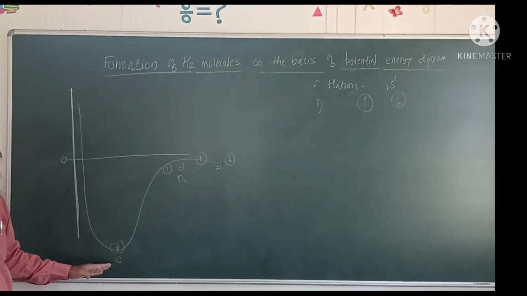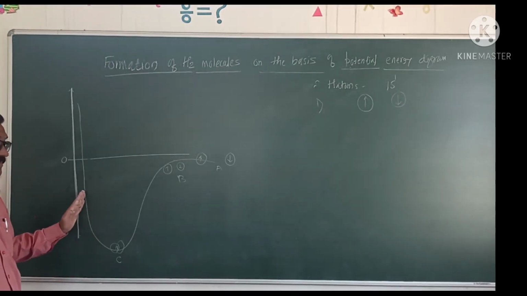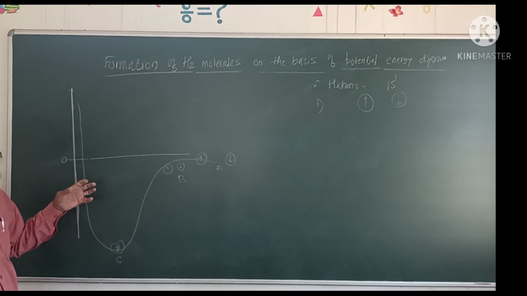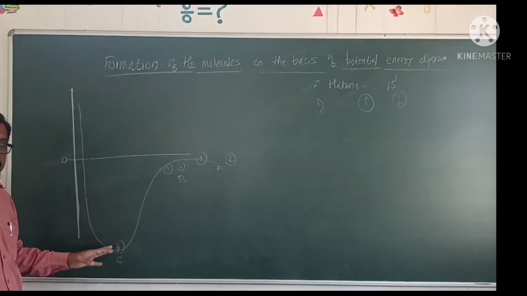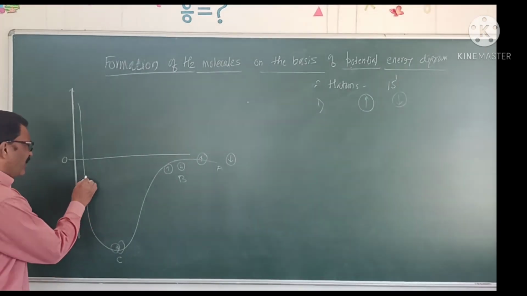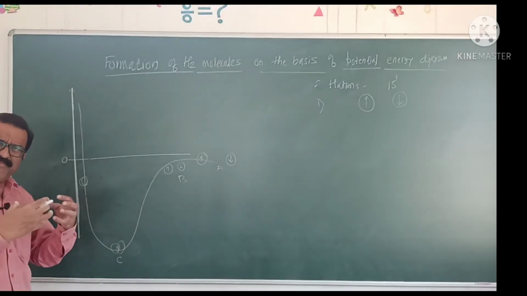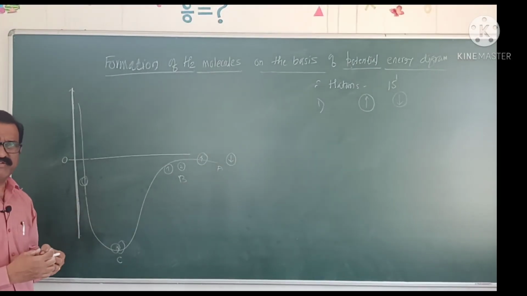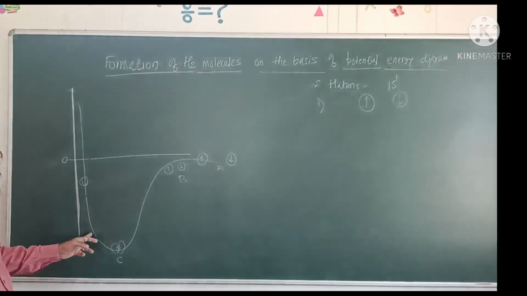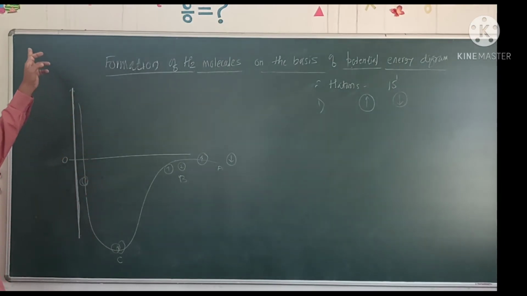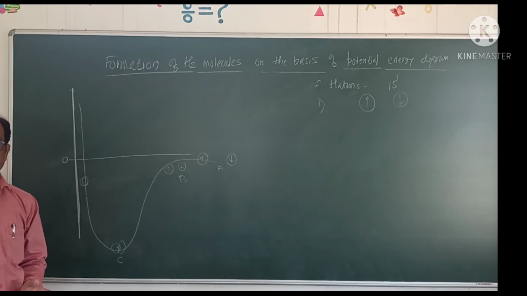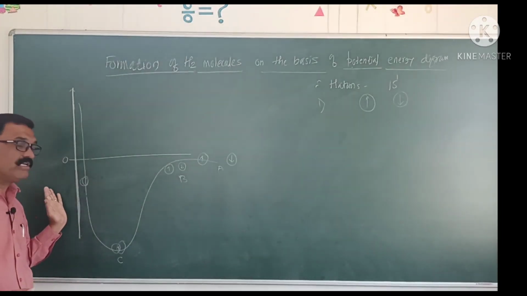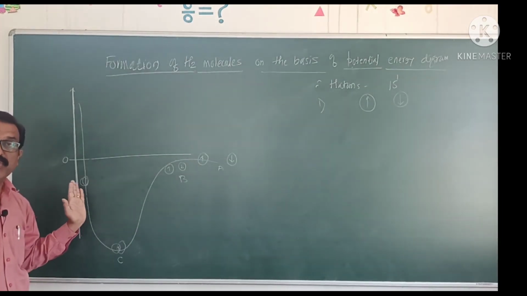Then, if these two hydrogen atoms try to come even closer than at point C, the potential energy of the system goes on increasing and no overlapping will be possible, no formation of hydrogen molecule takes place.